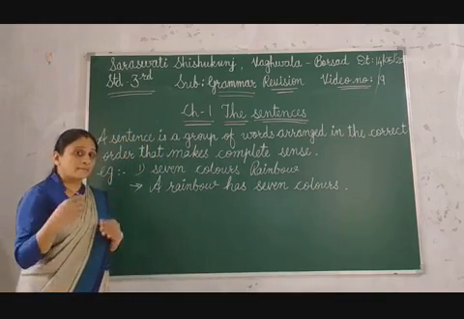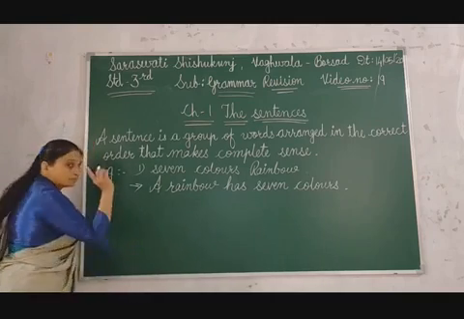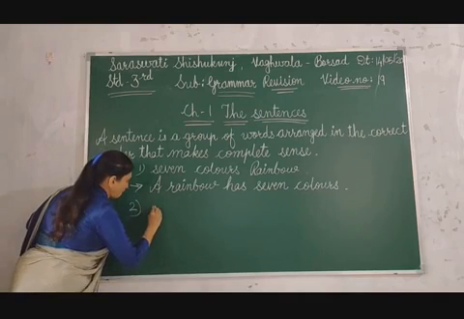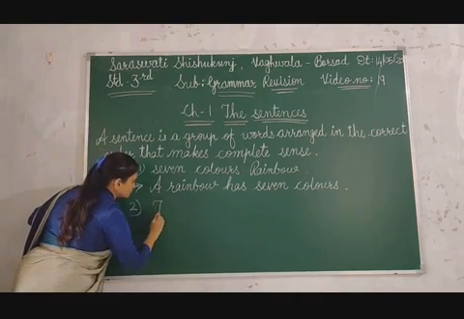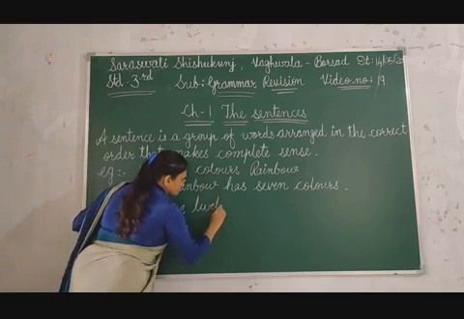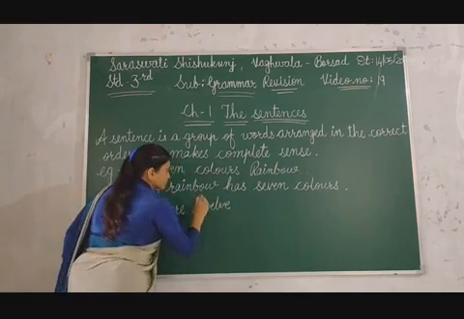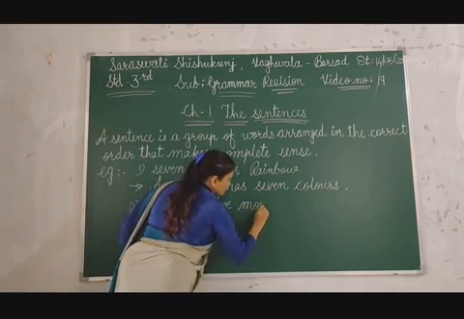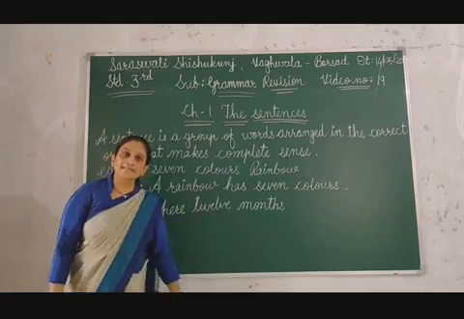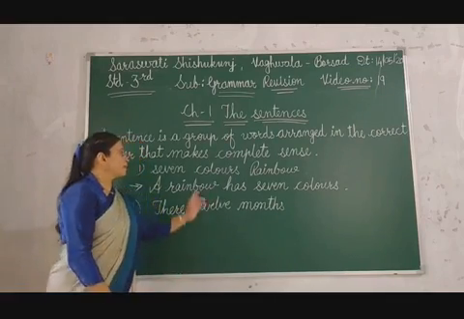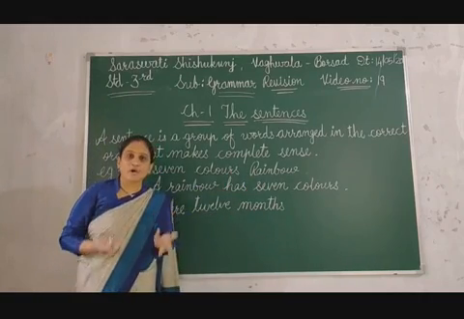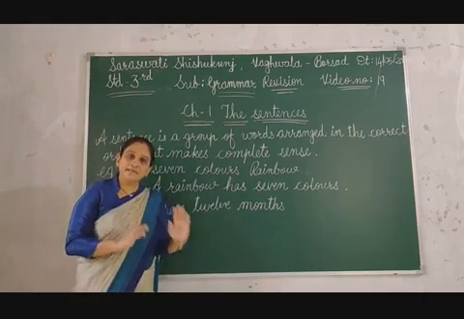Now I am giving you one more example. Children, tell me, is this a correct sentence? No, right? Because it is the same way as before: there 12 months. But what? This is not a meaningful sentence.